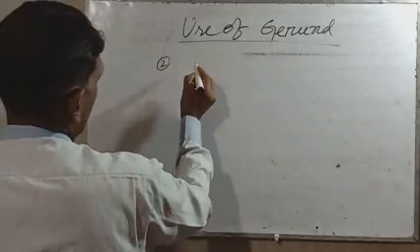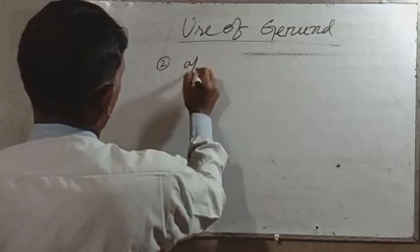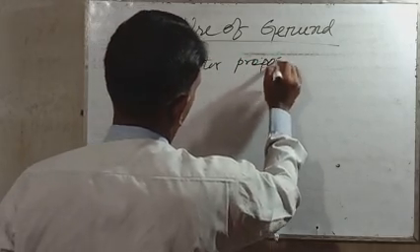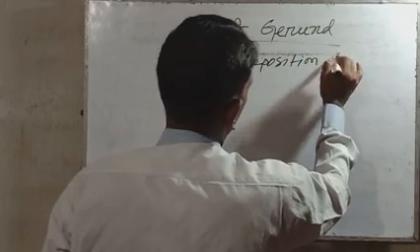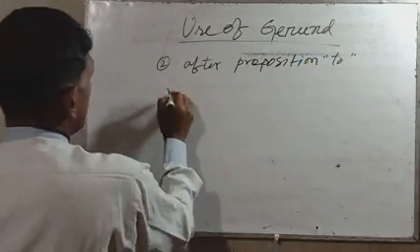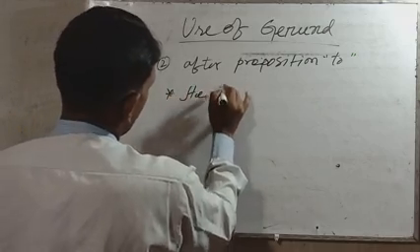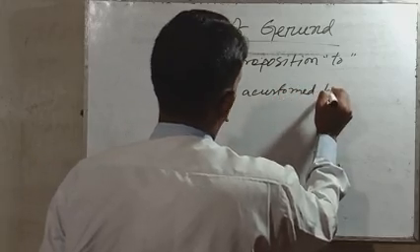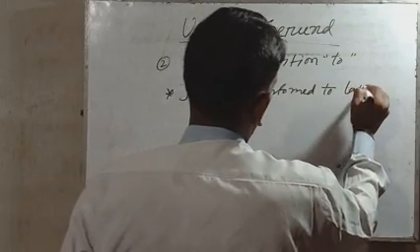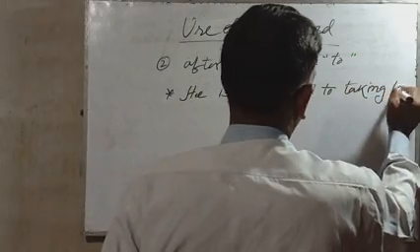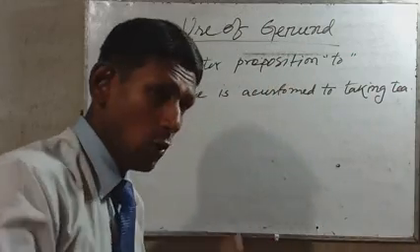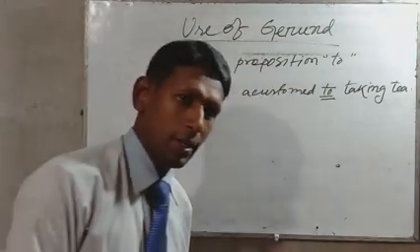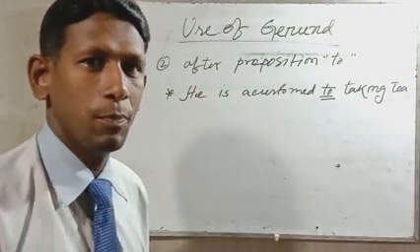Another, number two: gerund is used after the preposition to. That means, for example, he is accustomed to taking tea. You have to know that. We know to is infinitive. No, it is not infinitive here. It is only the preposition to.